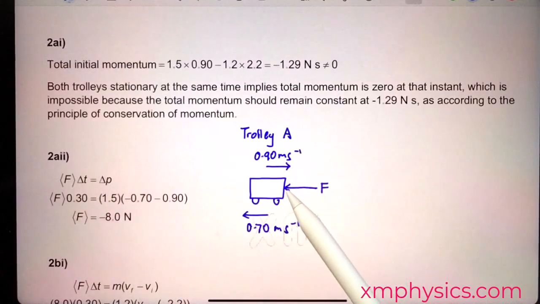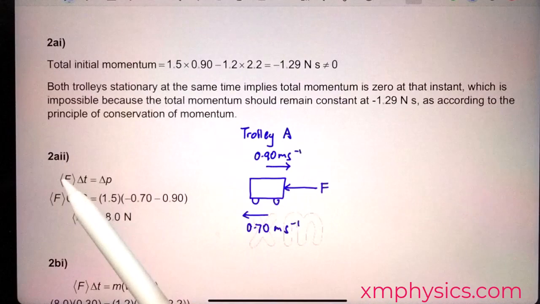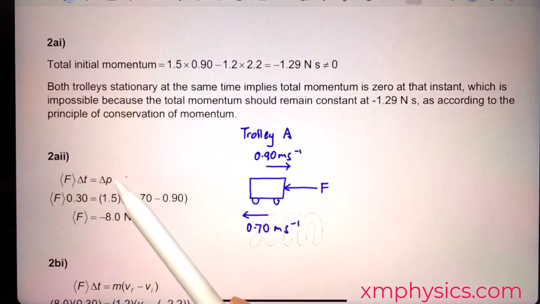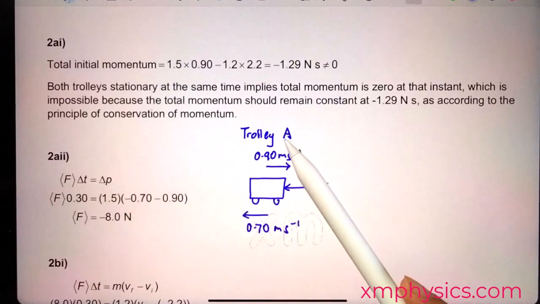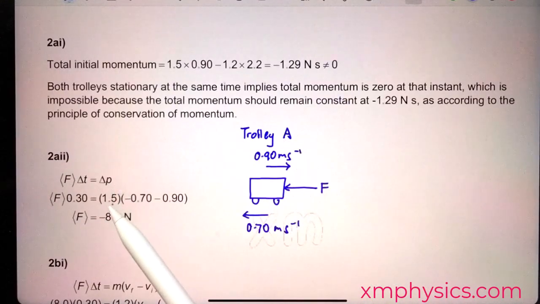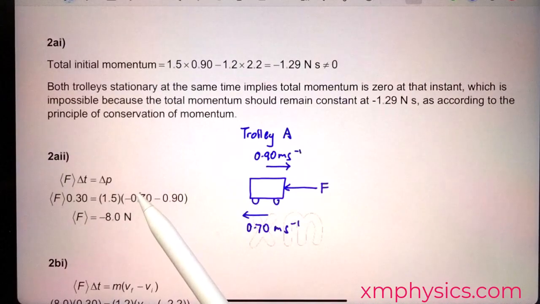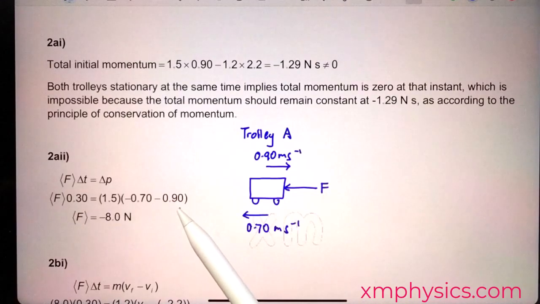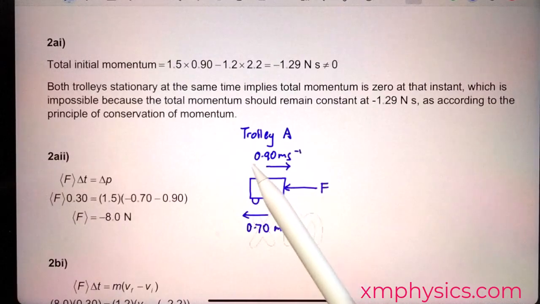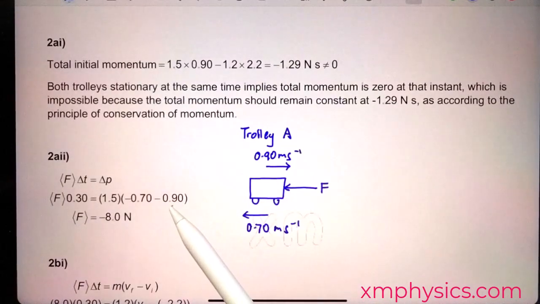So the force, which is applied for 0.3 seconds, provides this impulse, which changes the momentum of trolley A. And the change of momentum is simply its mass times the change in velocity. So what we put here should be the final velocity minus the initial velocity. Final velocity is a leftward 0.7, that's why it's a negative 0.7. Minus away the initial velocity. The initial velocity is a rightward velocity, so minus a positive 0.9. So it turns out the force is negative 8.0 newtons.